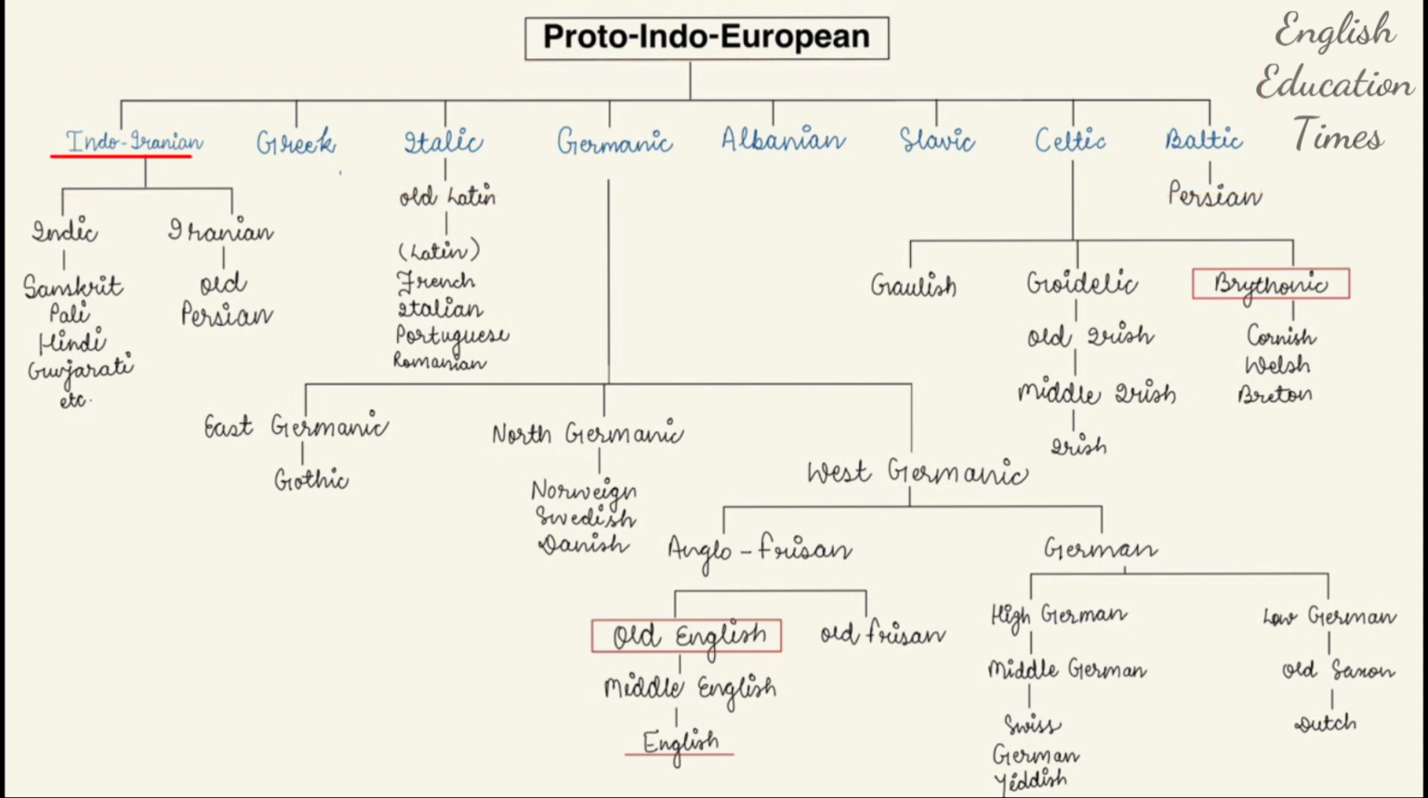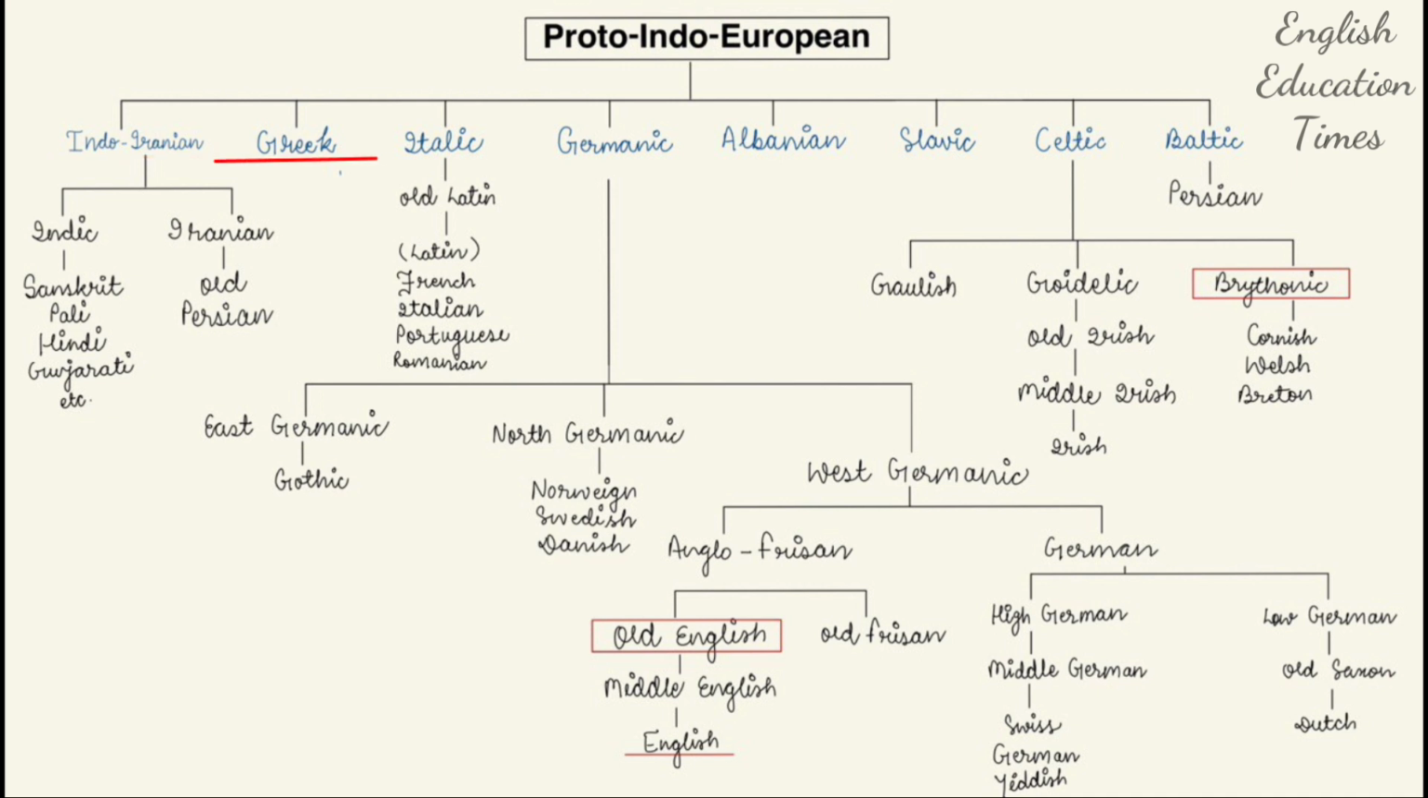Indo-Iranian has been divided into two parts. The first is Indic and the second is Iranian. Iranian was a language from which Old Persian originated, so we can say Old Persian was a sub-language of Iranian. The second is Indic. We know Indic languages like Sanskrit, Pali, Hindi, Gujarati, Rajasthani, Bengali, and many more. Our country is full of languages and diversity.